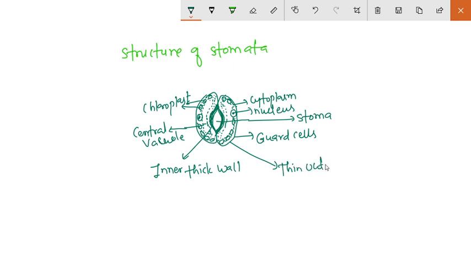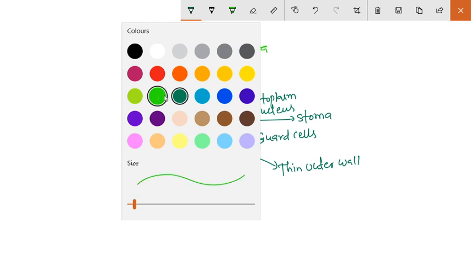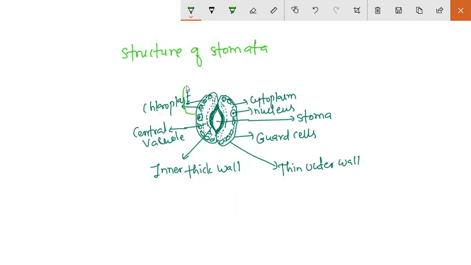Thin outer wall. And now it has some surrounding cells, and these surrounding cells are known as the subsidiary cells.